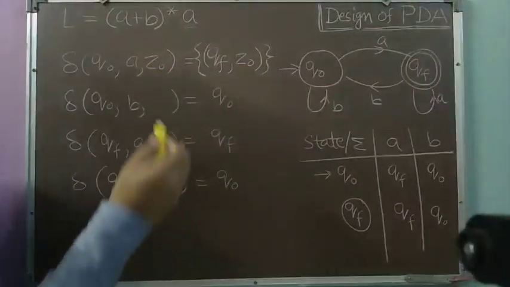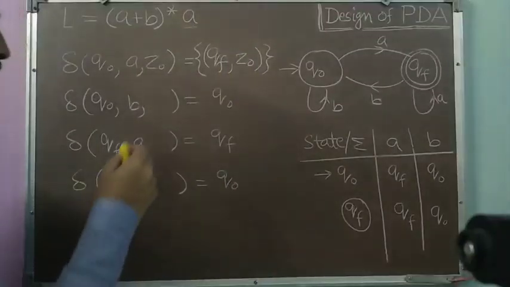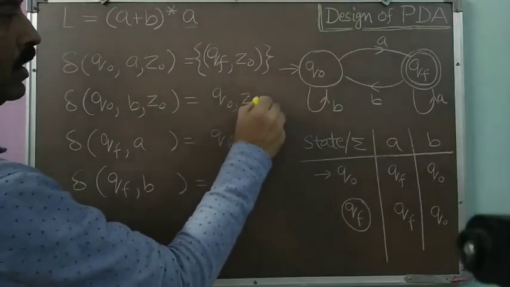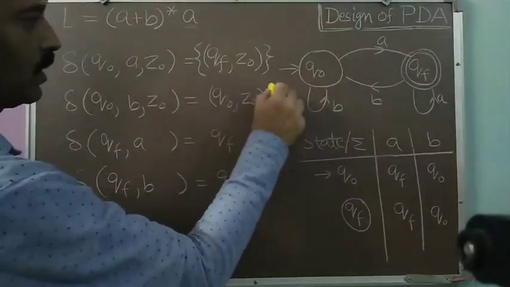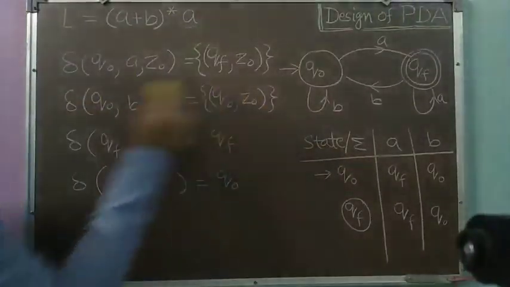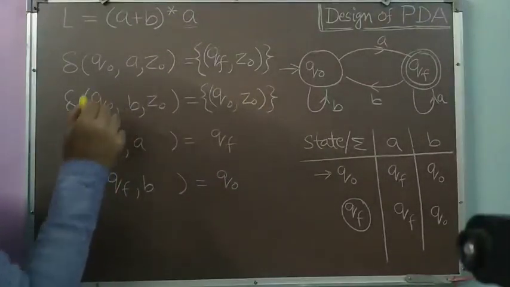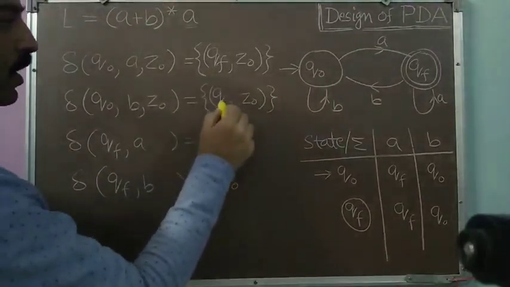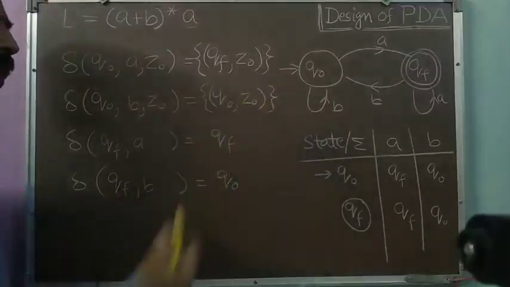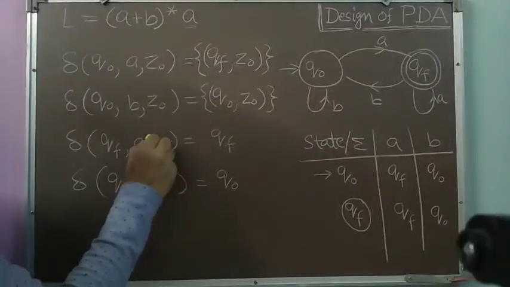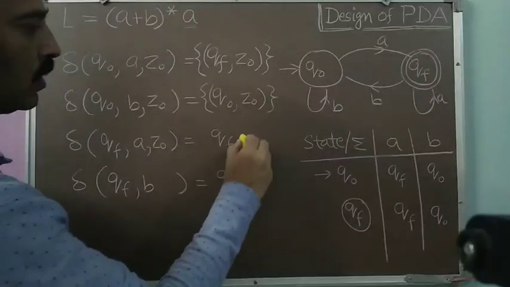I am not writing anything. I am not removing anything. Okay. Similarly, here also I will write a Z0. I will put a Z0 here, put a bracket and then curly braces. Here also, the meaning of this PDA transition is, if I am in the Q0 state reading a B and at the top of the push down store is Z0, I will remain at the Q0 state and I will maintain the status of the push down store as well. So similarly, I will be doing it for all the transitions.